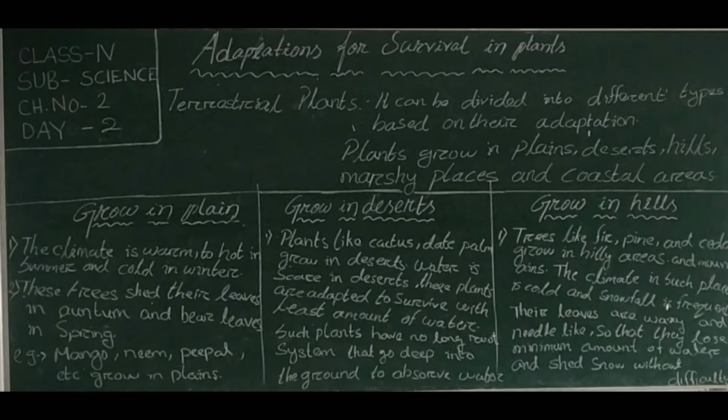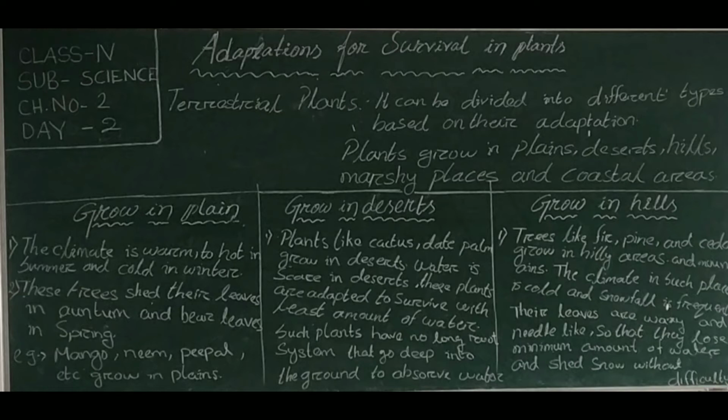In plains, the plants grow on the flat surface of the earth. Trees have several branches and leaves. Many of these plants grow in the warmer climate of the plains, shed most of their leaves in the autumn season and bear new leaves in the spring season. Examples are neem, pipal, mango, etc. that grow in plains.